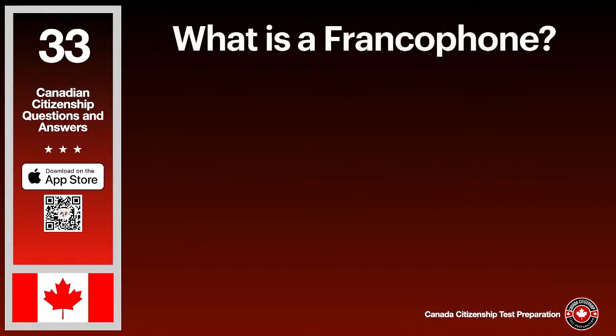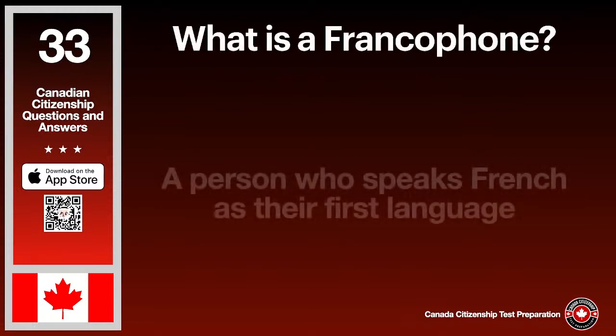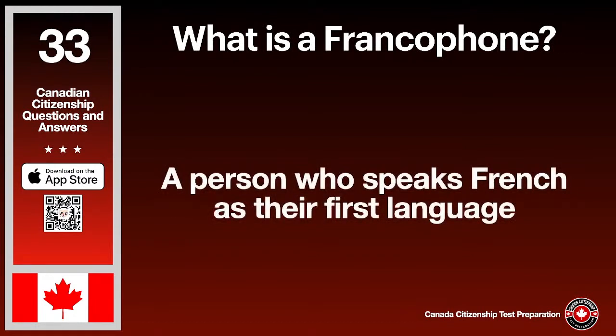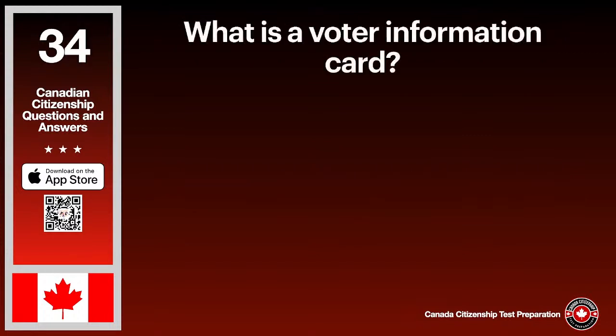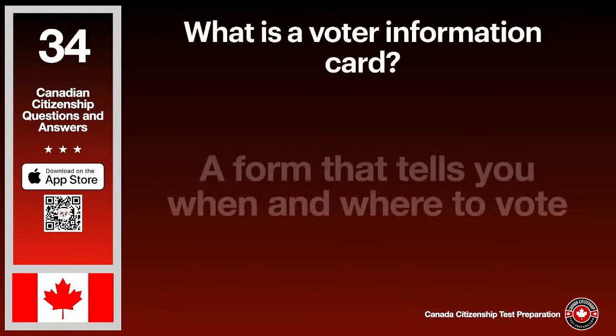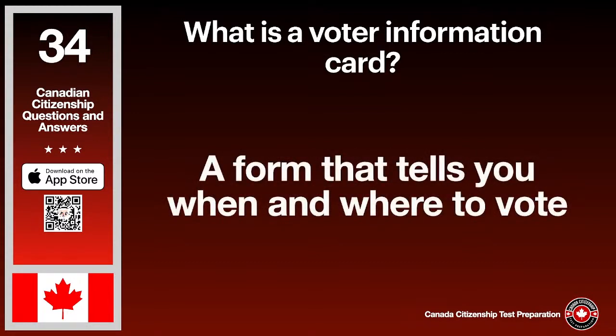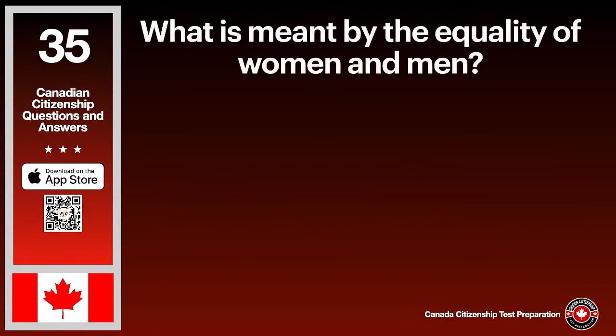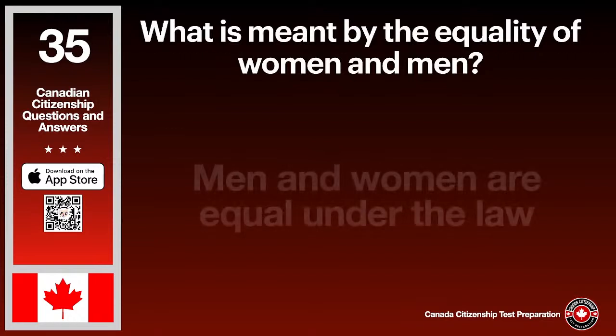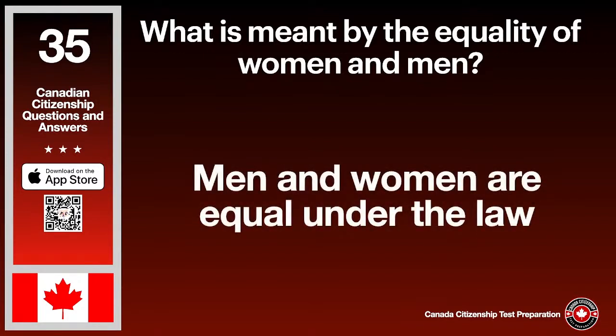What is a francophone? The answer is a person who speaks French as their first language. What is a voter information card? The answer is a form that tells you when and where to vote. What is meant by the equality of women and men? The answer is men and women are equal under the law.